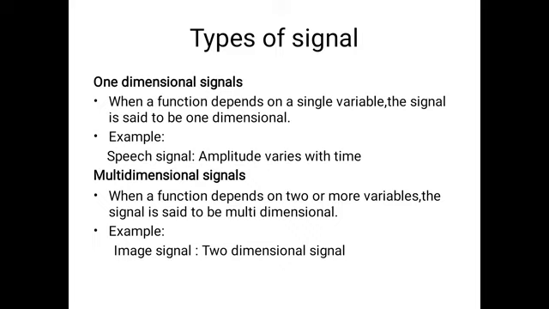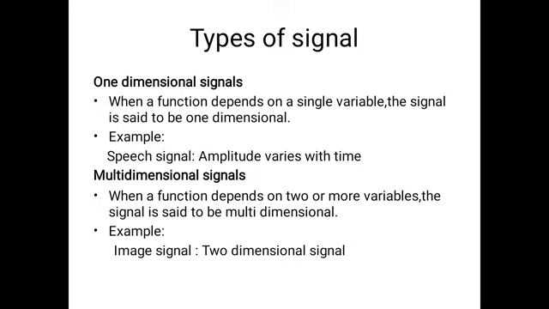Next one is the multi-dimensional signal. When the function depends on two or more variables, then the signal is said to be a multi-dimensional signal. And an example of a multi-dimensional signal is an image signal, because it is a two-dimensional signal with one horizontal coordinate and one vertical coordinate. But these are the two types of signals.